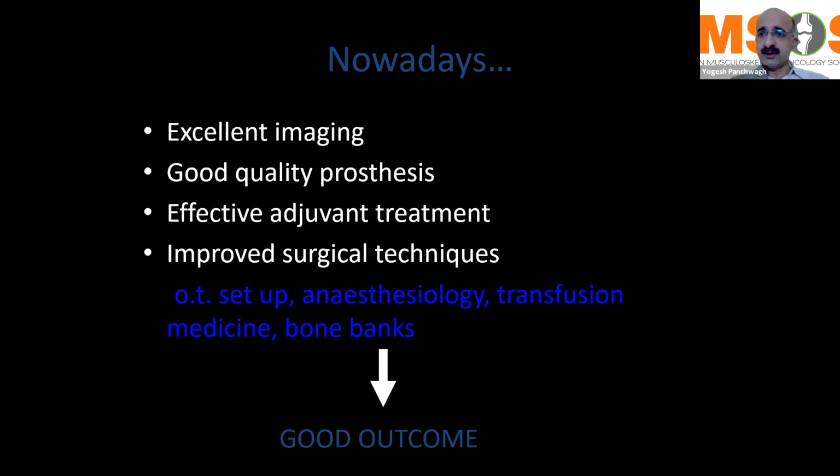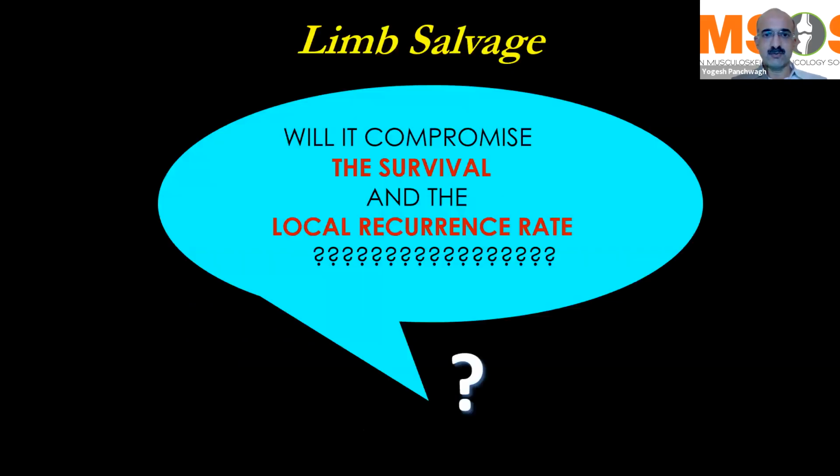Another difference, as I was talking to you earlier, is that there are now excellent imaging modalities available. We have good quality indigenous prostheses that are being manufactured at a much cheaper rate. The adjuvant treatment is very effective, including radiation and adjuvant chemotherapy. And our own understanding of surgical techniques has improved quite a lot. In addition, we now have a decent quality of OT setups everywhere. Our transfusion medicine has grown. We now have facilities like the bone banks, which were not available before. All of this has resulted in a good outcome for extremity sarcoma patients.